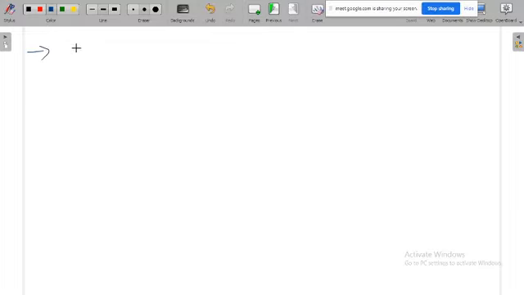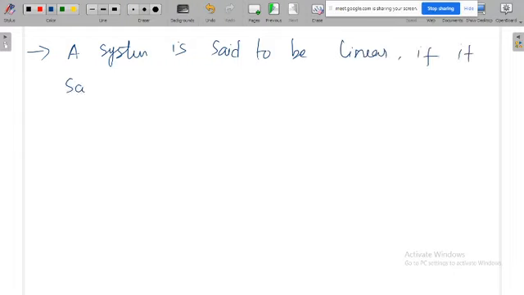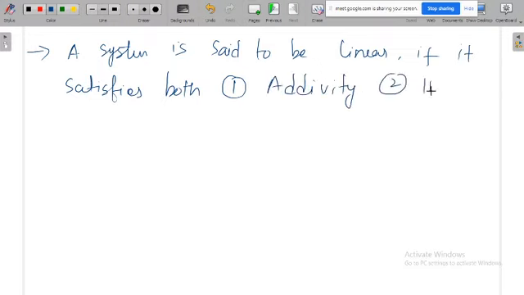A system is said to be linear if it satisfies both the additivity and homogeneity principles. Another name for homogeneity is scaling. So it satisfies both the additivity and homogeneity principles.